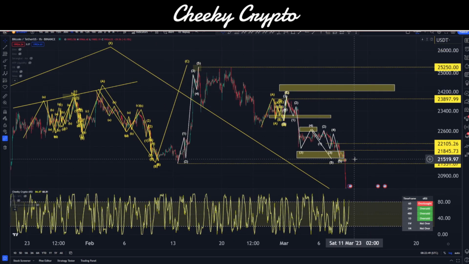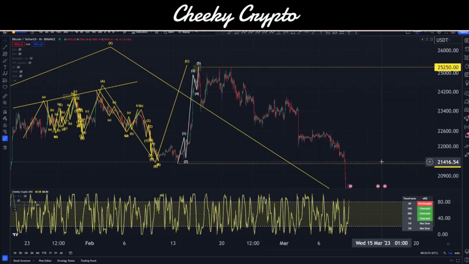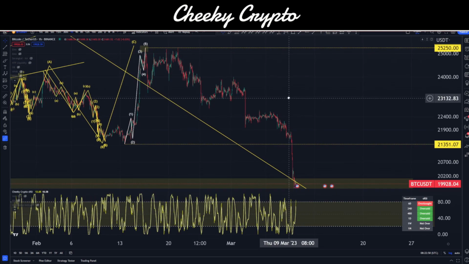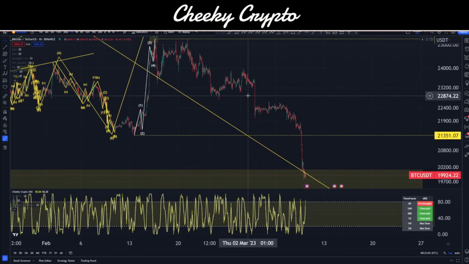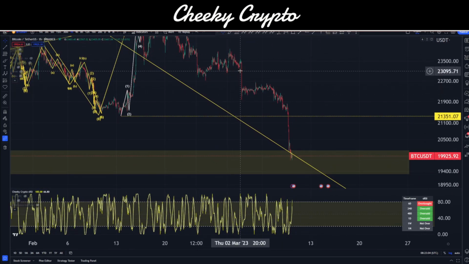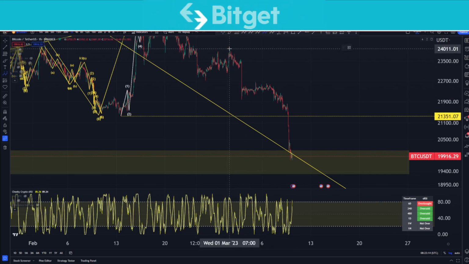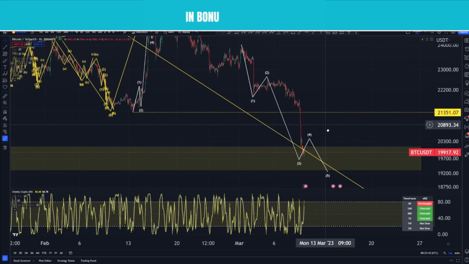I will of course remove all of the things that are going on this side, as we don't need those. And so now we need to address what's going on in here, and I think I can kind of get a good idea as to where things are going. So straight off the bat, we don't really have a good structure at this point, but we have to acknowledge that we have this structure here on a bigger scale. Although we haven't got a good micro count here, we need to acknowledge that we do have this kind of structure emerging right inside here.